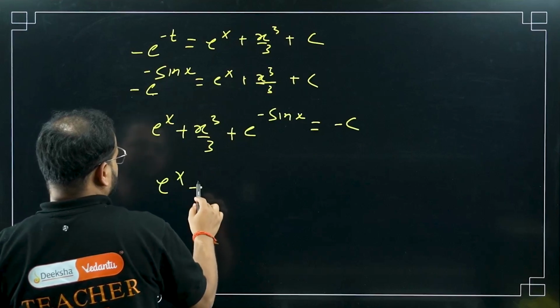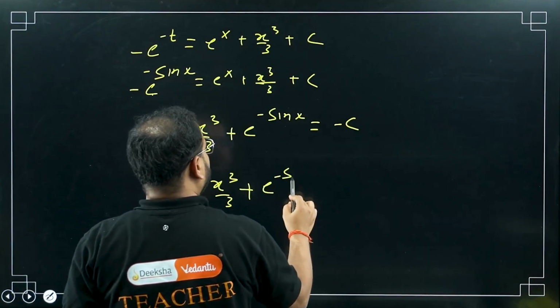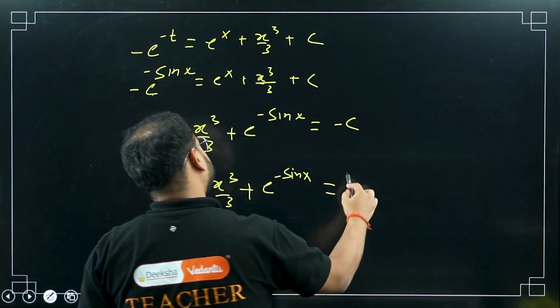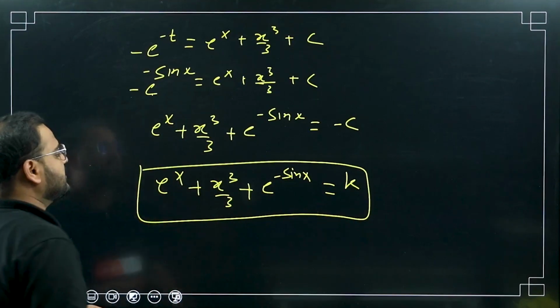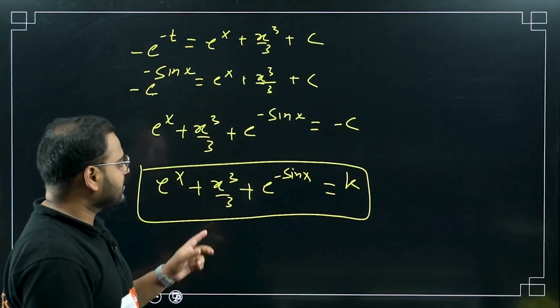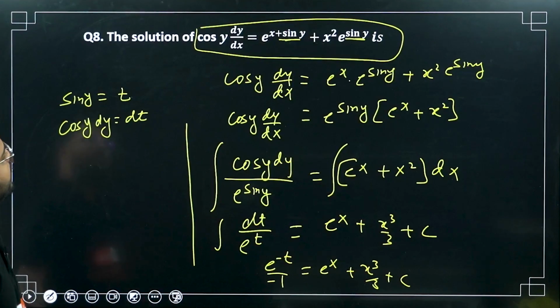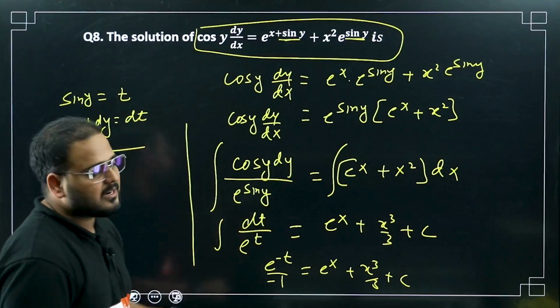Final answer is e power x plus x cube by 3 plus e power minus sin y equals a constant, and for the constant minus c I can write it simply as c. Okay. Your final answer: e power x plus x cube by 3 plus e power minus sin y. Okay, please have a look. From the beginning, this is the substitution over here. The integral is like that.